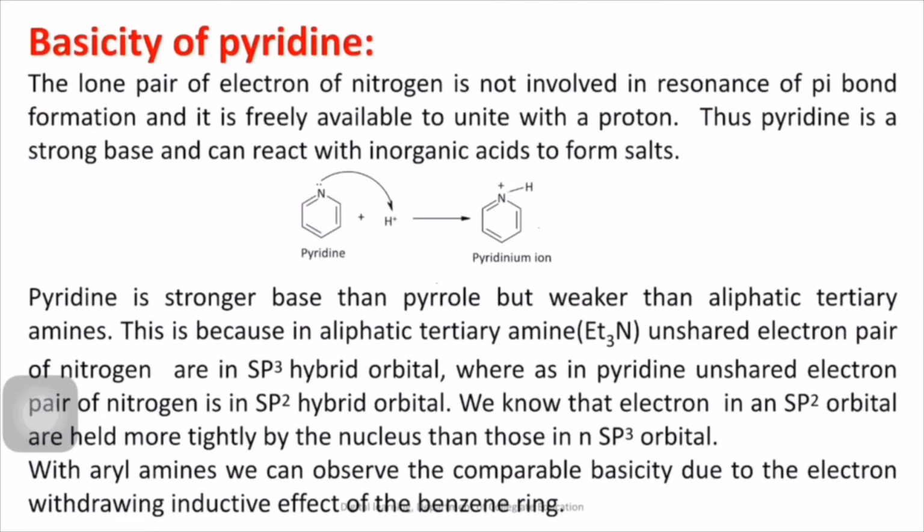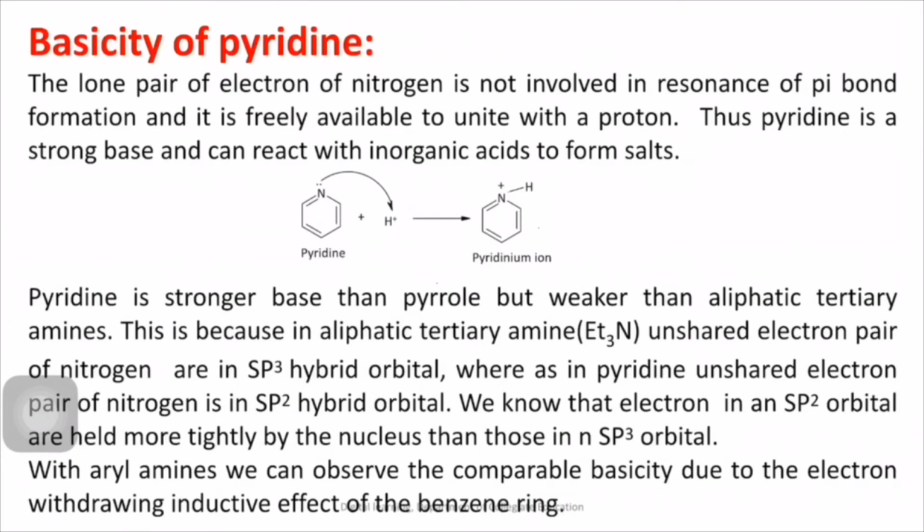So if you compare the basicity of pyridine with pyrrole and aliphatic tertiary amines, pyridine is a stronger base than pyrrole but weaker than aliphatic tertiary amines. Here you know the answer. Why is pyridine a stronger base than pyrrole? The answer is, in pyridine, the lone pair of electrons of nitrogen is freely available for protonation, whereas in pyrrole it is involved in the resonance. Okay, that you know. Thus, pyridine is a stronger base than pyrrole.